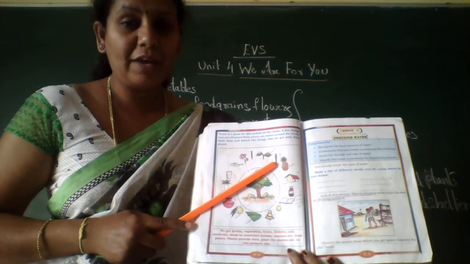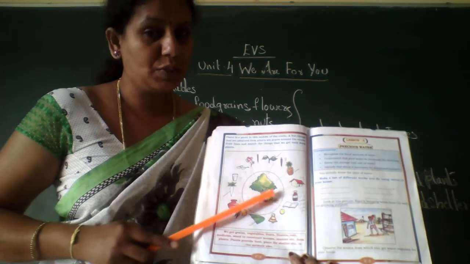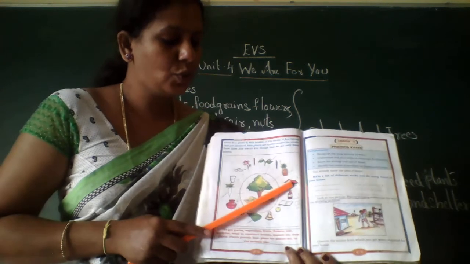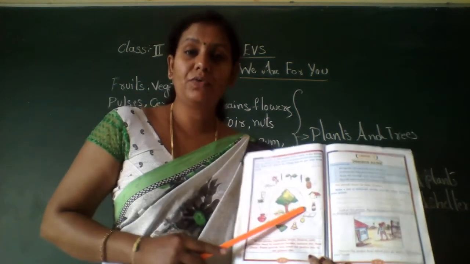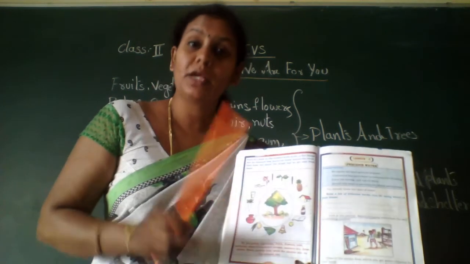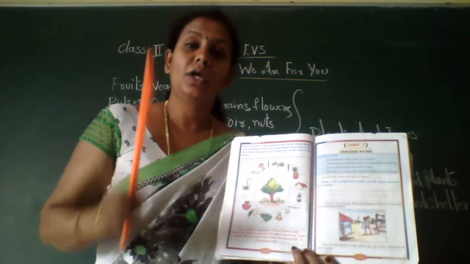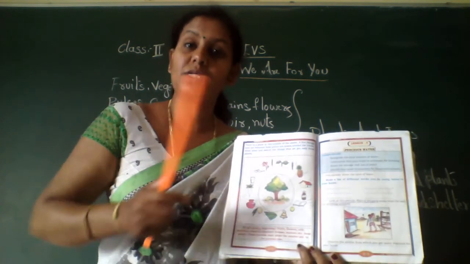Do we get a pen from plants? No, it is wrong. Then fruit. Yes, we get it from plants and trees. So do we get a house from plants and trees? No. We don't get a house from plants, but the materials which we use to construct a house, like wood to make furniture, we need wood.